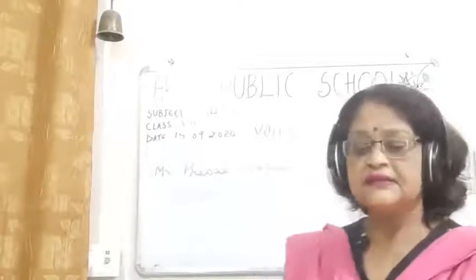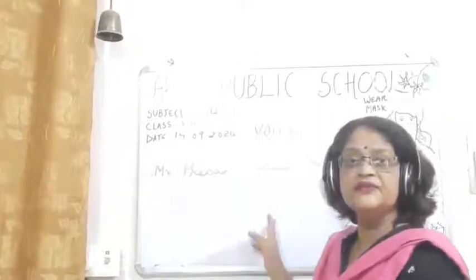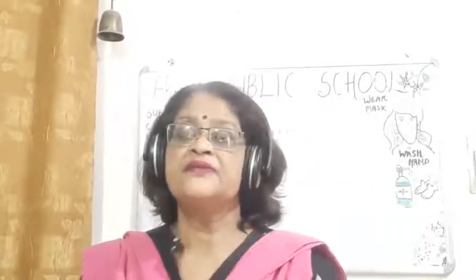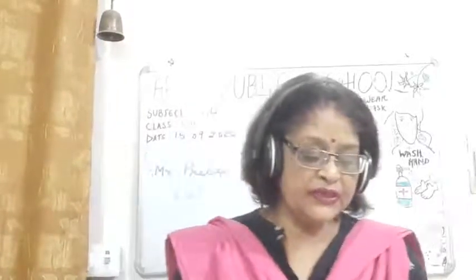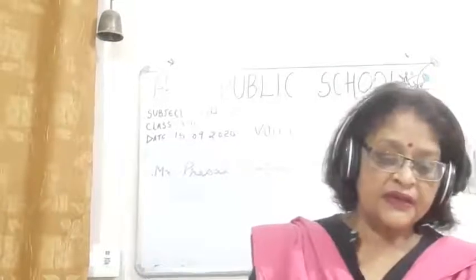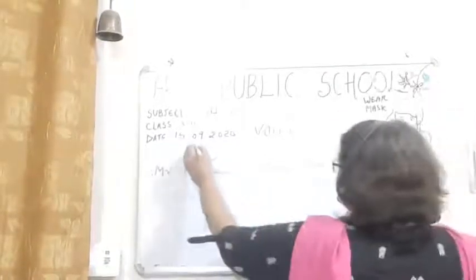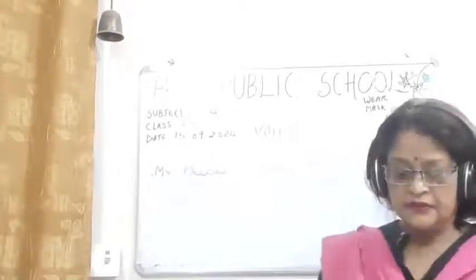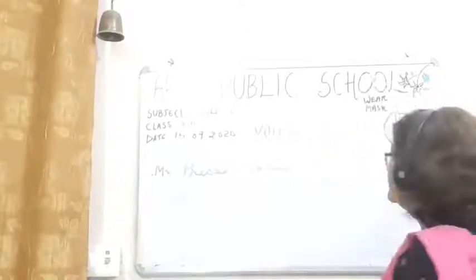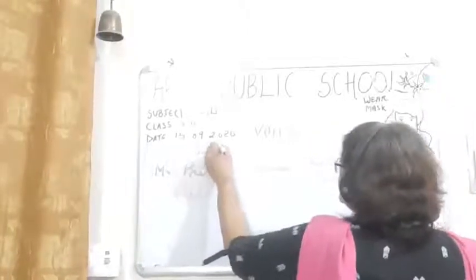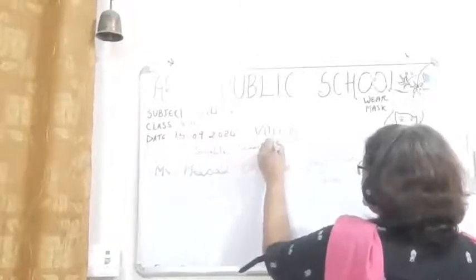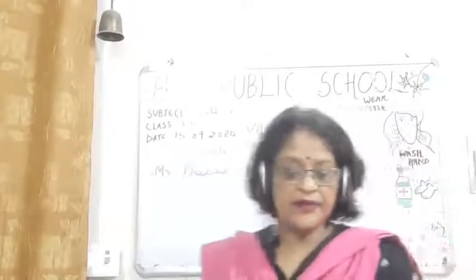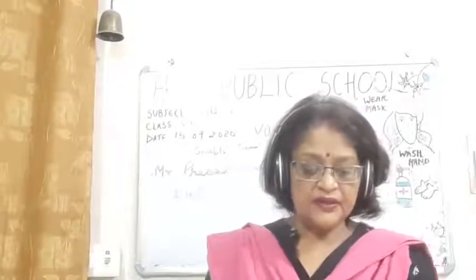Now children, you have to see which tense is this. This is simple present tense. Okay, and what was the formula for simple present tense when we change into passive? It was is, am, are plus third form of the verb. You have to write it, simple present tense. Is, am, are plus V3. So this is simple present tense.